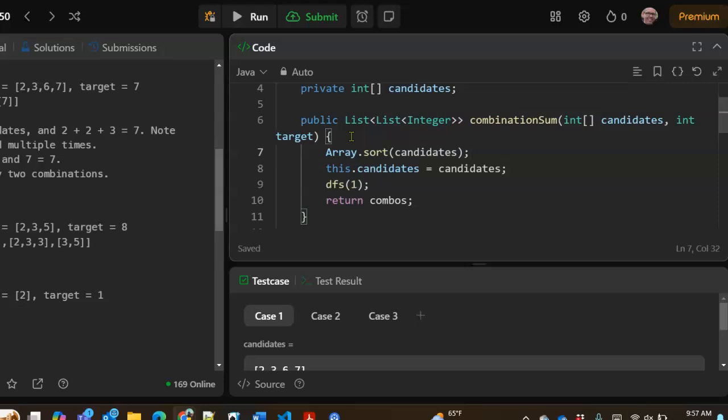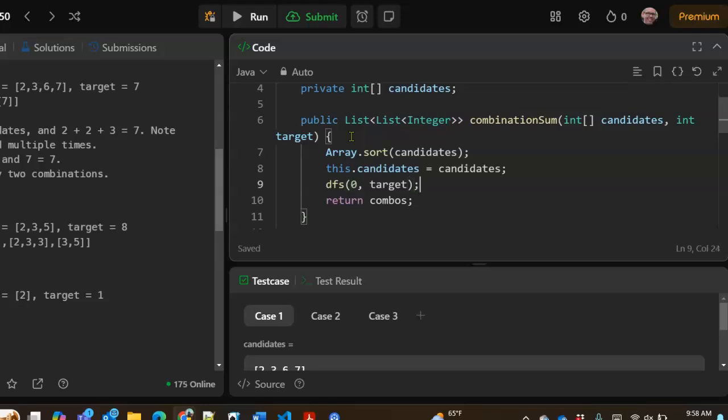All right, DFS. What are we going to pass to DFS? We are going to pass the start index into the candidates array, and we're going to pass the target.